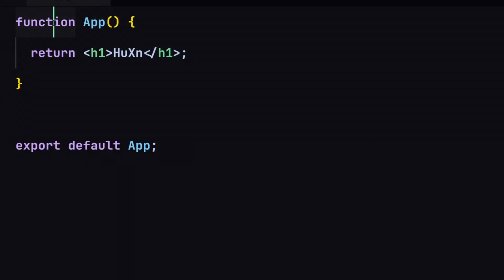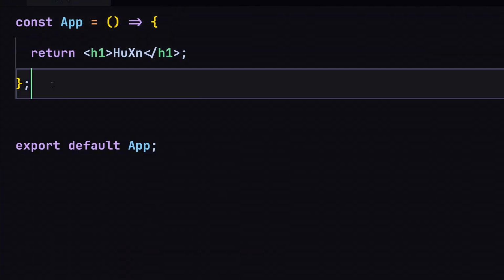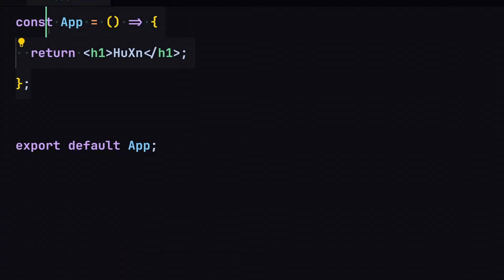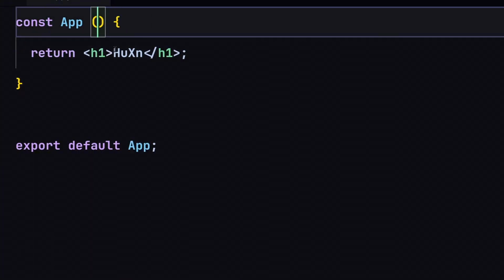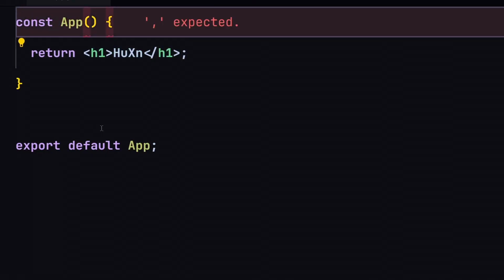Okay, we can also refactor this code to use the arrow function. So I'll just use const, and I'm going to convert this function to use the arrow function. If you prefer this way, you can also create your component by using this arrow syntax, or you are more than welcome to use this function keyword right here. So yeah, this is how we are going to be working with components.